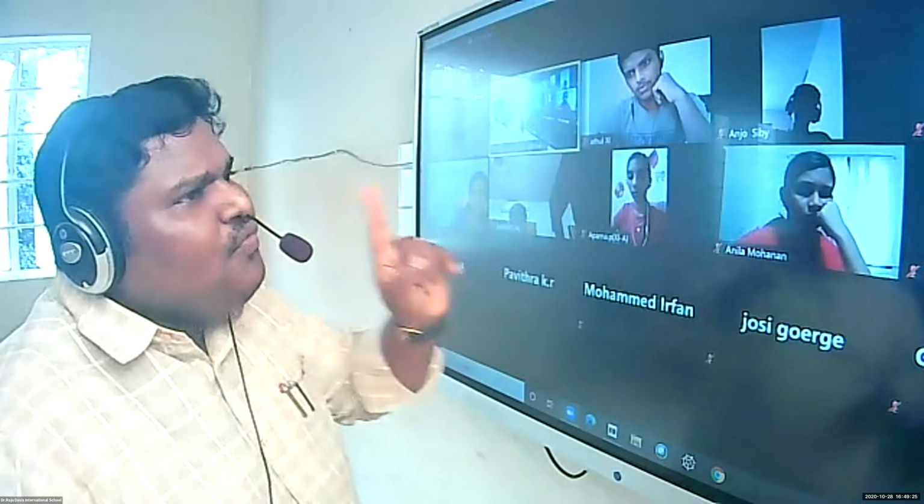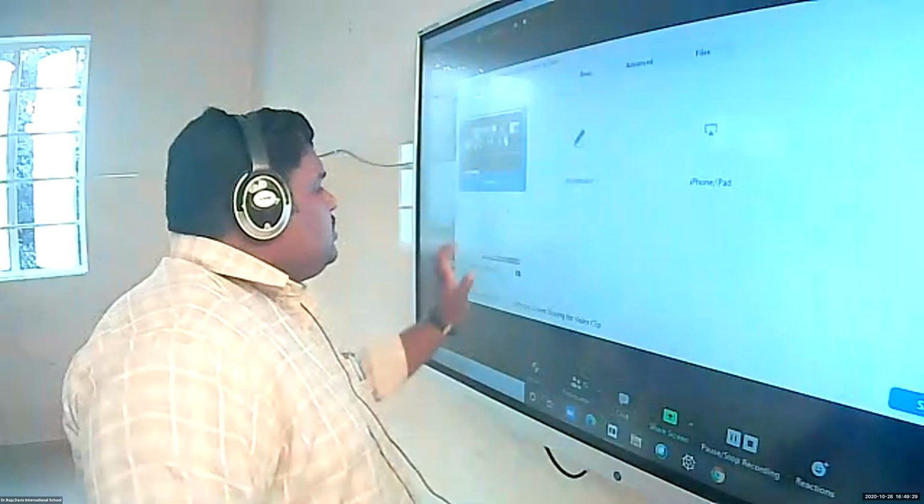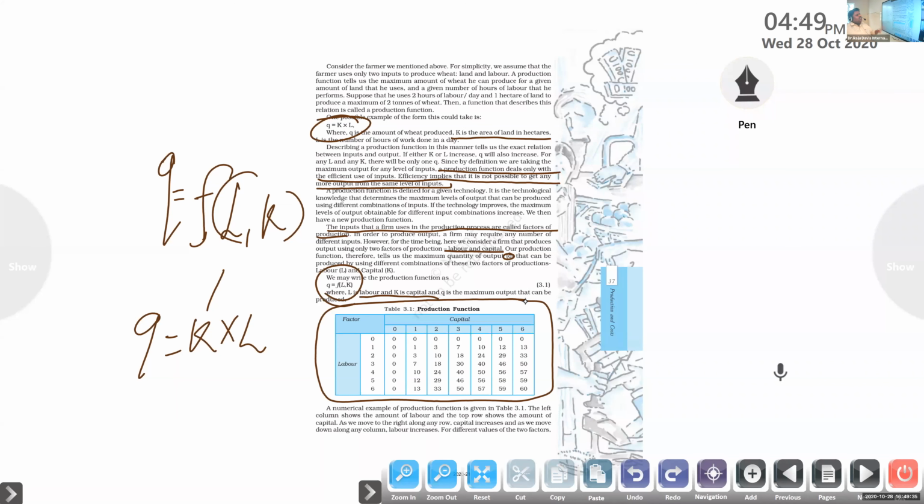Impossible. So if any one factor of production is missing, it is not possible to start the production. Just keep in mind that if capital is 0, the production is definitely also 0. The numerical example of the production function is given in Table 3.1.